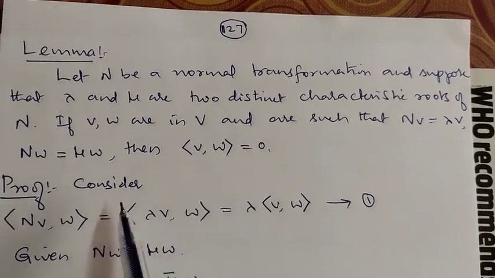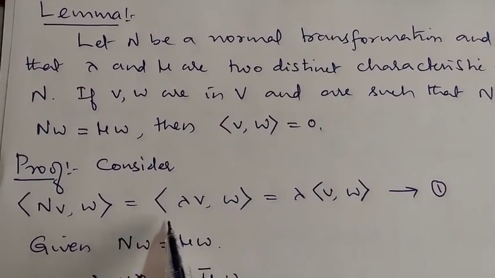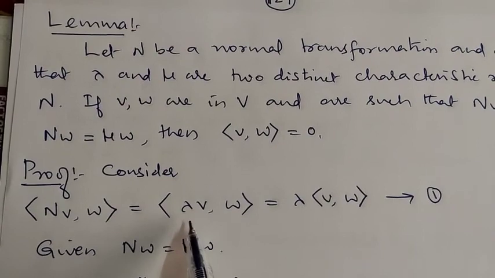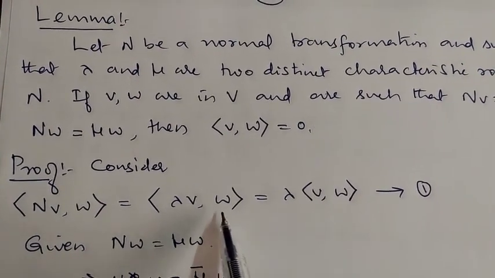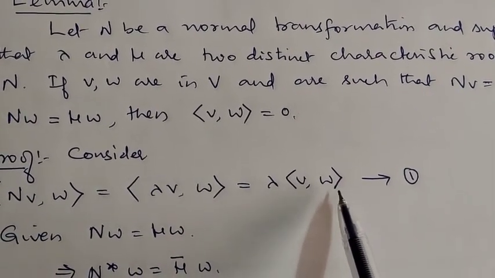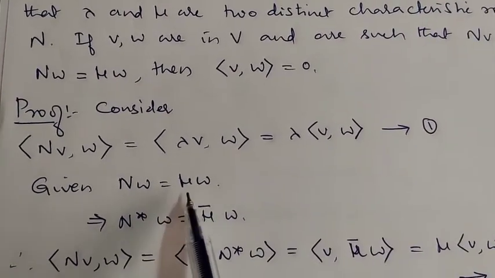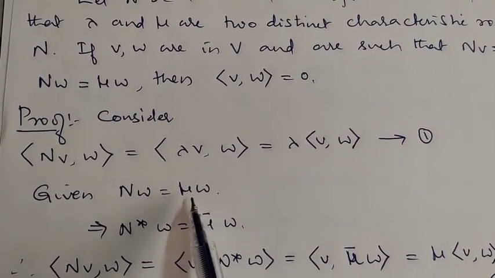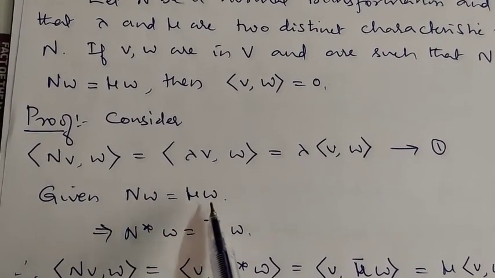For this, consider the inner product of N of v comma w. Since lambda is the eigenvalue for v, this is lambda v comma w, which is equal to lambda times the inner product of v comma w. Call this number 1. Also, w is the eigenvector corresponding to the eigenvalue mu, so N of w is equal to mu into w.